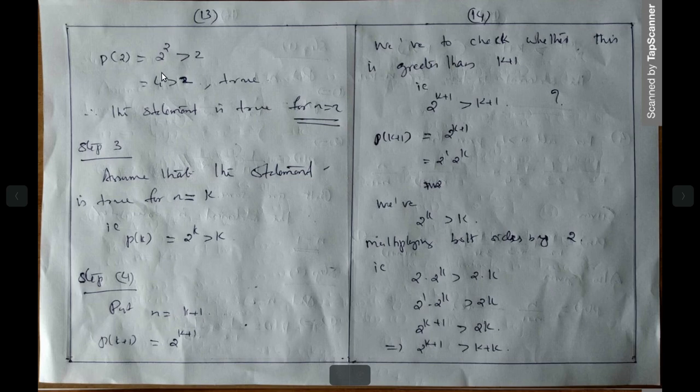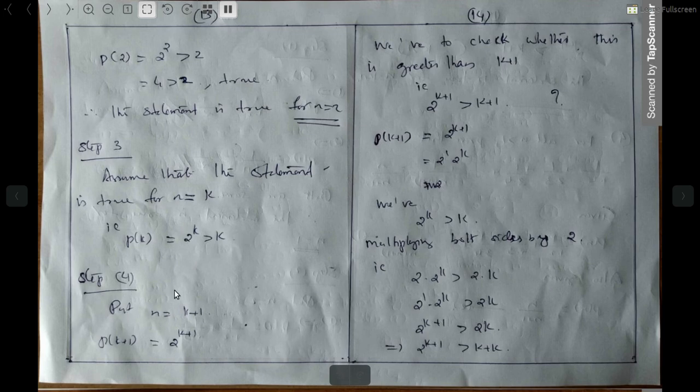Right. Then step 2, n is equal to 2. That is what? 2 square greater than 2. 2 square means 4. 4 greater than 2, which is true. Then the third step is always our assumption. We are assuming that the statement is true for n is equal to k. That is P of k, that is 2 raised to k greater than k. This is our assumption. We are assuming that this statement is true. Okay, it is our strong assumption that 2 raised to k is greater than k.